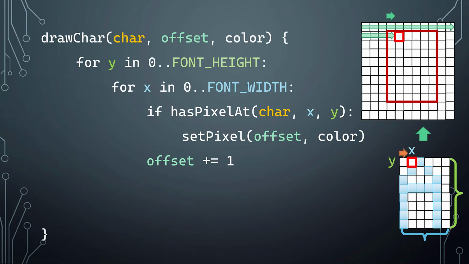In this case I'm assuming that the offset has been passed by value, so we can just update it in here. So we just increment it because we do need to keep it in sync with the way we're iterating over the input data from our font representation. So we just go there, and in this case it should give us true, so we end up setting the pixel at whatever our current offset is with the color that we've been passed, and then going on.